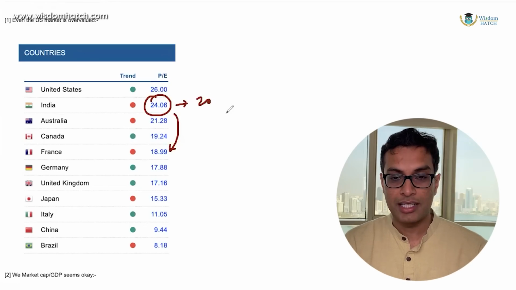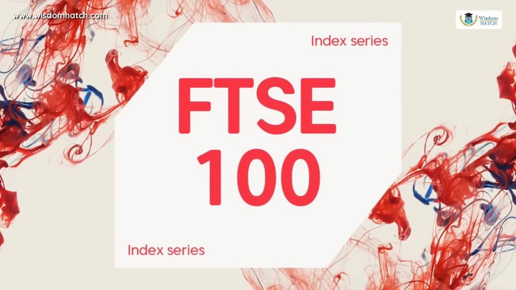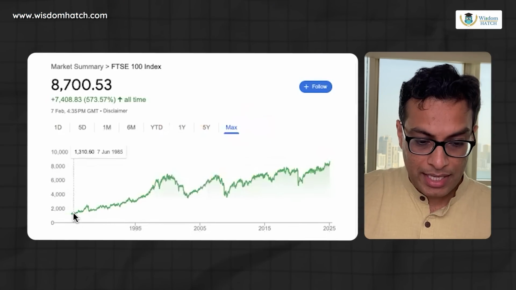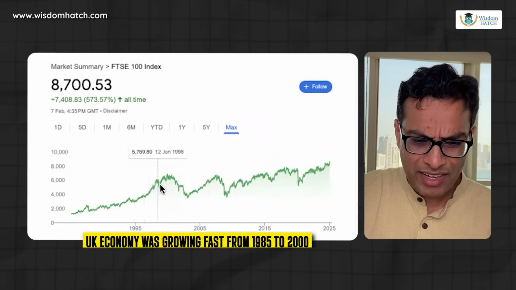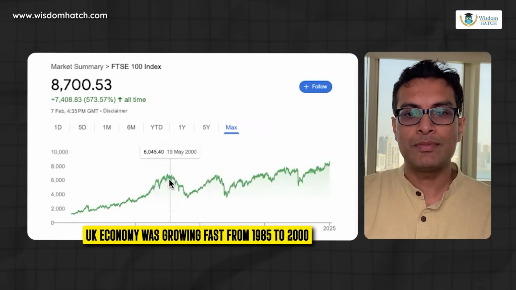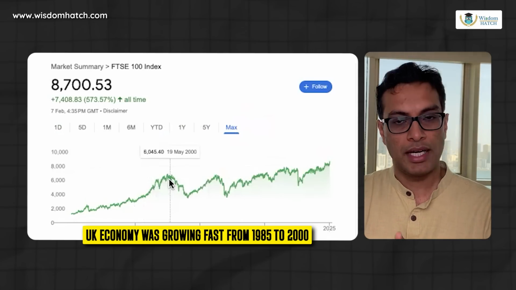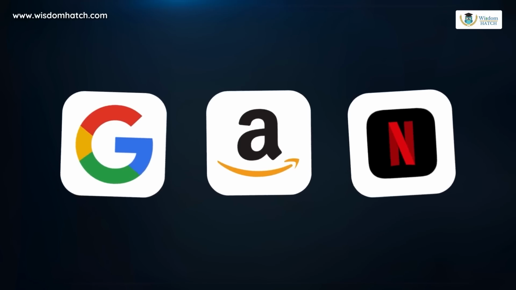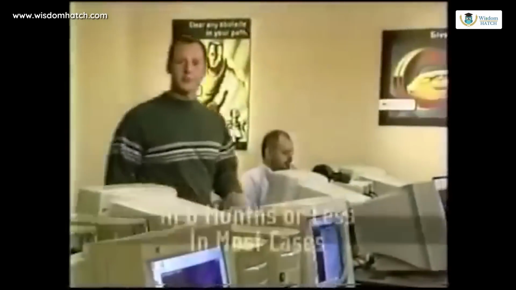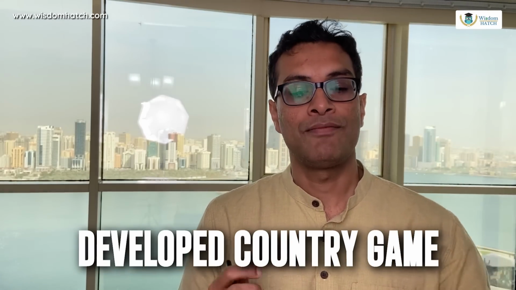It goes the way France has. Now UK is a very good example. So let me show you the UK's FTSE 100. If you look at its index, you will see that in this phase, the UK economy was growing like crazy, from 1985 to 2000, because that is when tech came to the US, right? After 2000, that was the drop of the dot-com bubble. The crash came in 2000. Then you had companies like Google, Amazon, Netflix, all these companies came up. They drove that tech angle. The growth actually shifted from the UK to the US. But that was a developed country game. Okay. Now, since then, what has happened to the UK market? You can see for yourself, right?